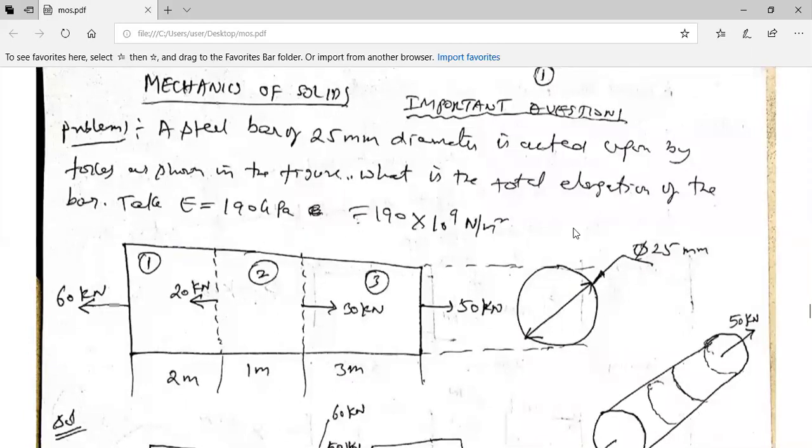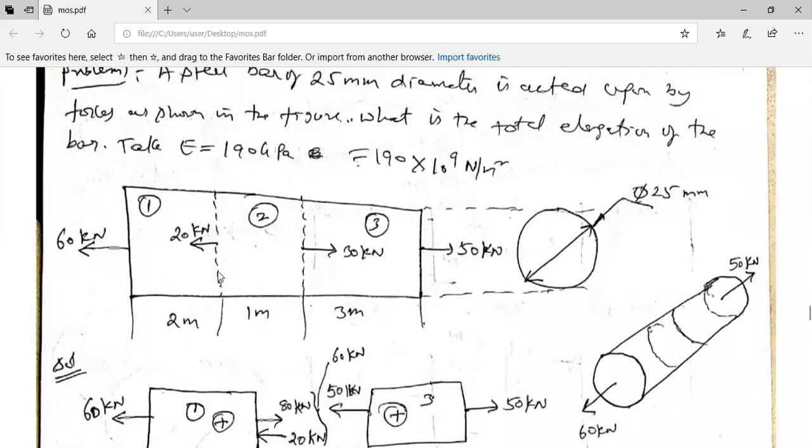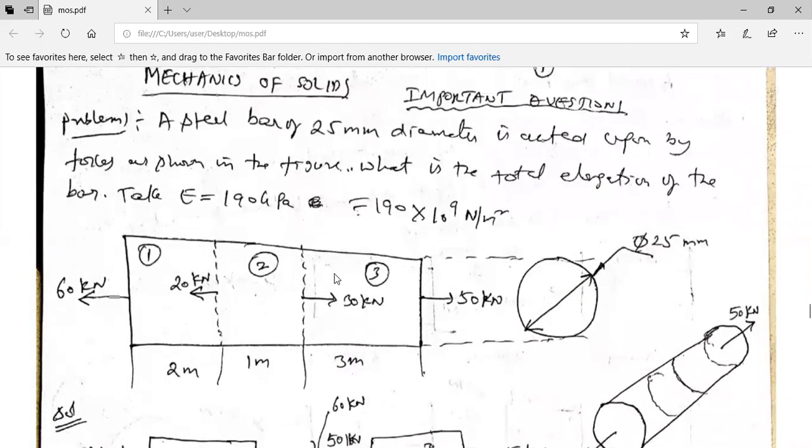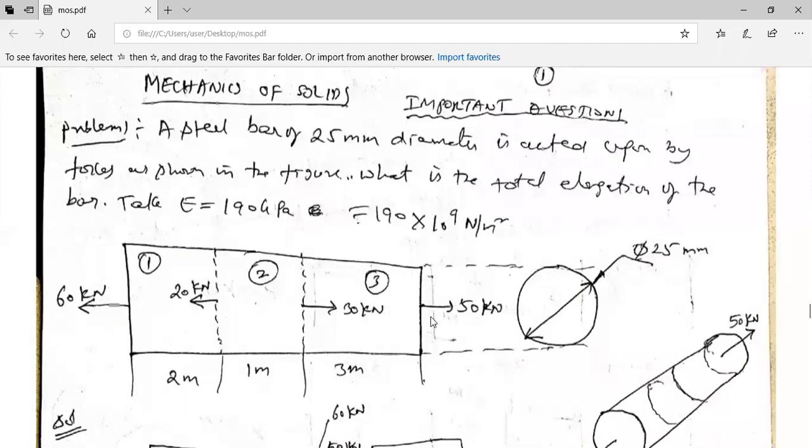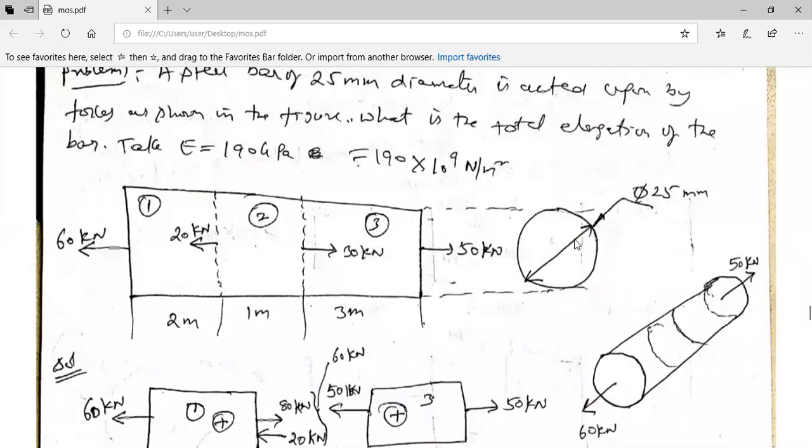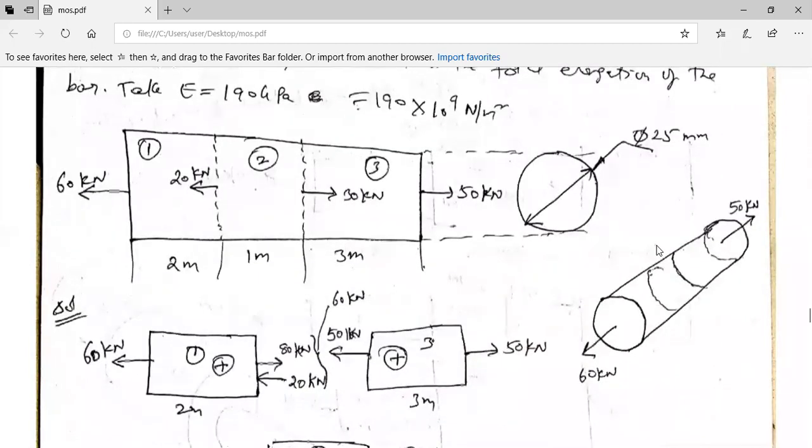Right, now look here. This is a circular cross section. If I try to see the front view of this circular cross section, everything is given as a part of the problem. He's asking us to find the total elongation of the bar due to the effect of the 60 kilonewton, 20 kilonewton, 30 kilonewton, and 50 kilonewton forces acting on it, right? In general, when you say it as a circular cross section, it is going to look in this way, where the 60 kilonewton represents the 60 kilonewton over there, and this 50 kilonewton represents the 50 kilonewton.